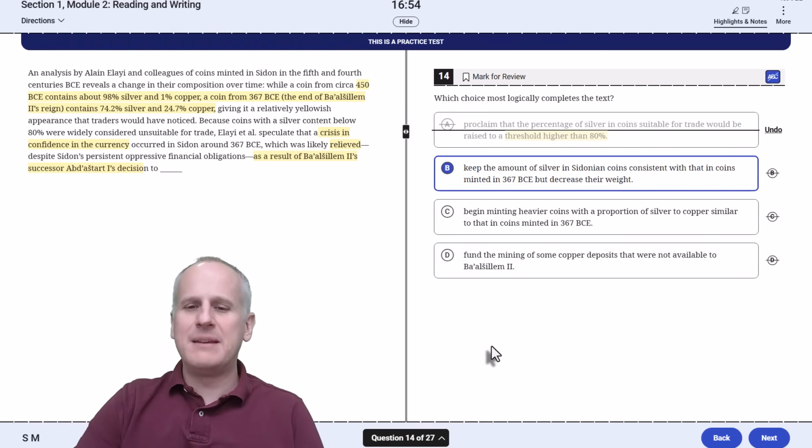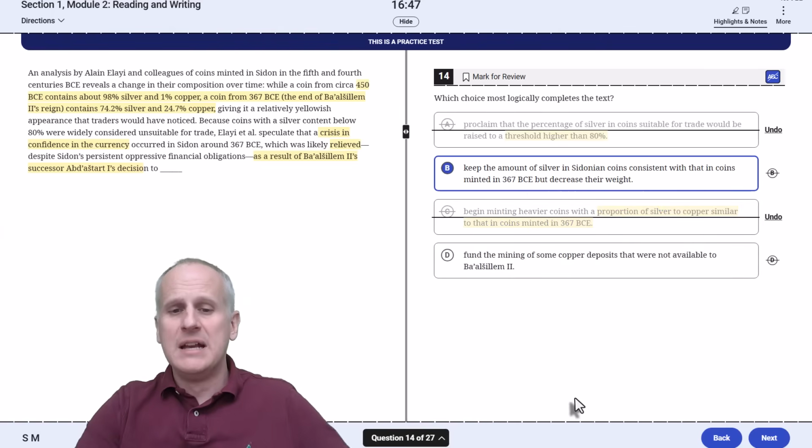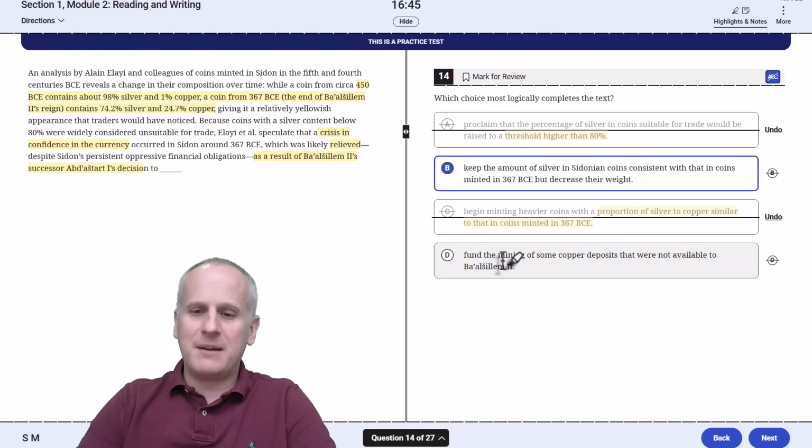Then choice C, begin minting heavier coins with a proportion of silver to copper similar to that in 367 BCE. Those had problems, so goodbye to C. And then choice D, fund the mining of some copper deposits. Well, we don't want more copper. We want more percentage of silver, so we select B.